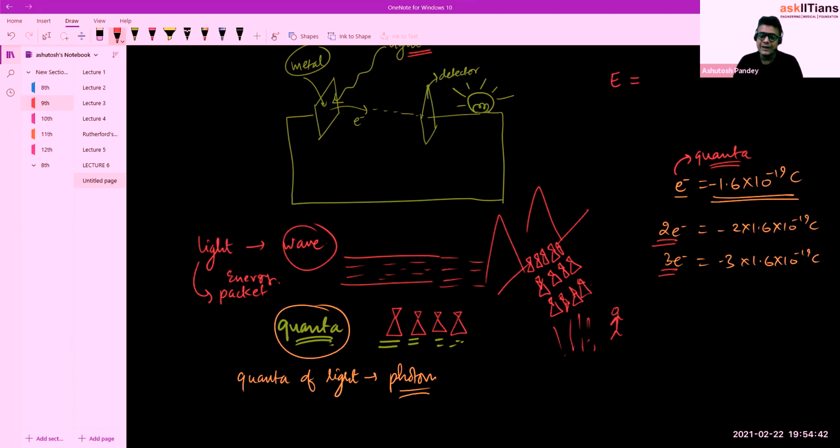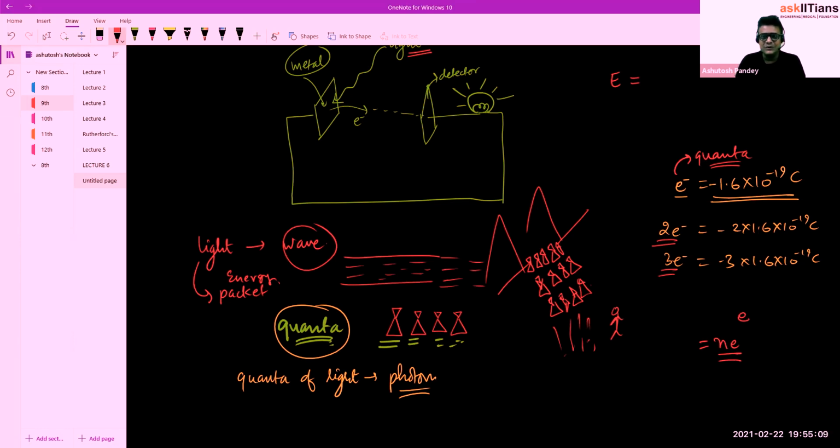This is called quantization: if e is the smallest unit, and all other charges exist as Ne, where N is a whole number, this is part of quantum theory and is called quantization.